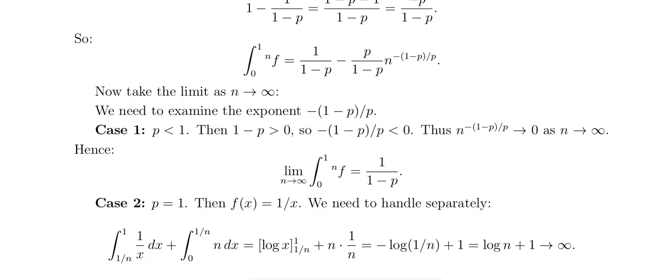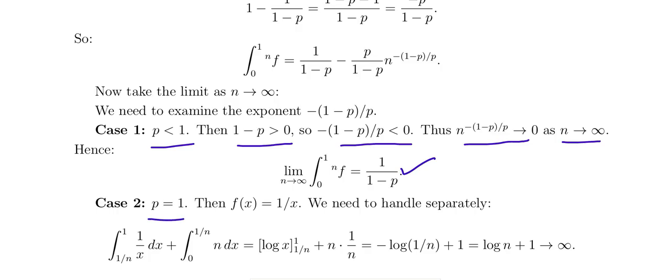So this is the integral from 0 to 1 of f_n of x. If p is less than 1, then 1 minus p is greater than 0, so the exponent is negative. In this case, this approaches 0 as n tends to infinity. So the integral is equal to 1 by 1 minus p.